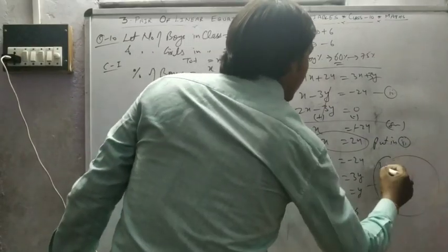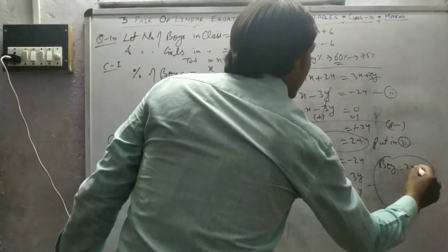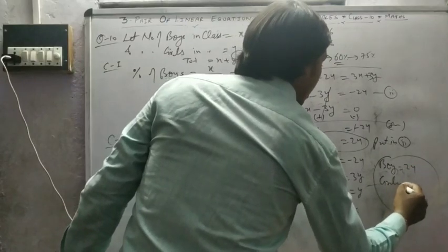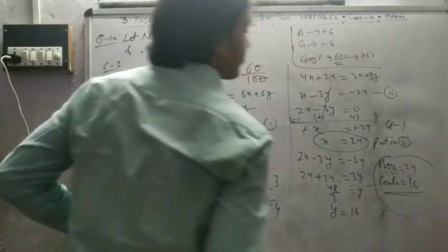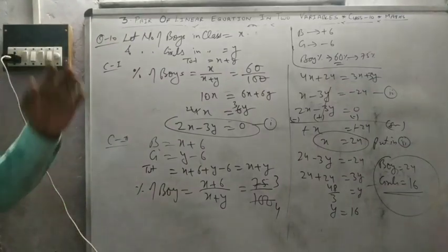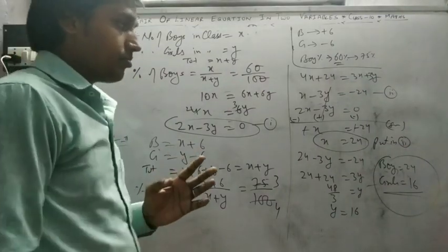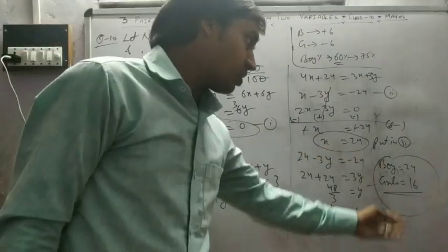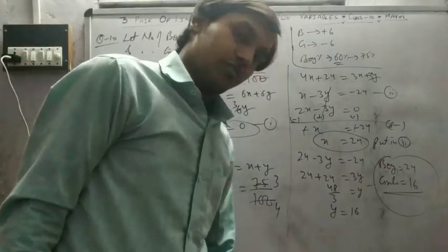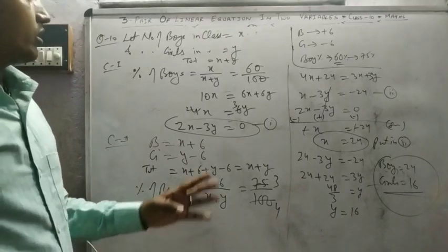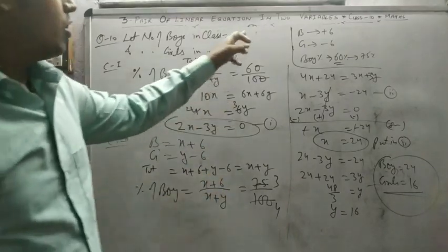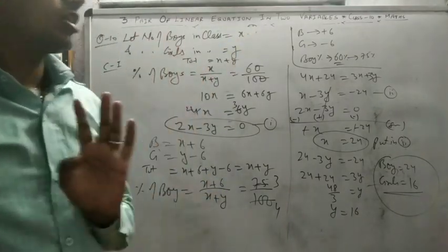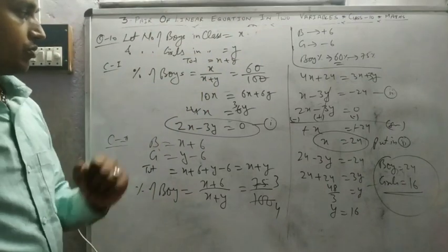So boys 24, girls 16. And if the question wants the total strength of the class, so 40 students in the class. Out of 40, 24 boys and 16 girls. Pause the video. Note down.